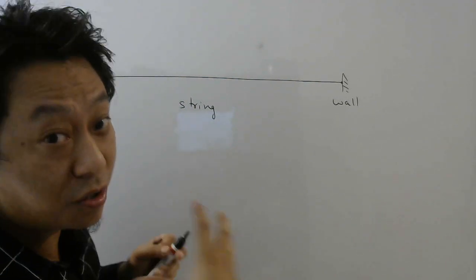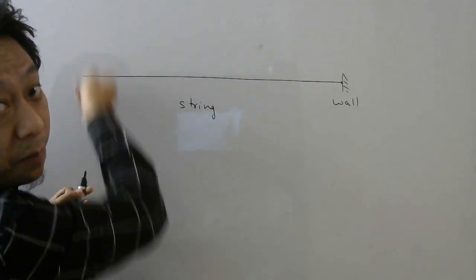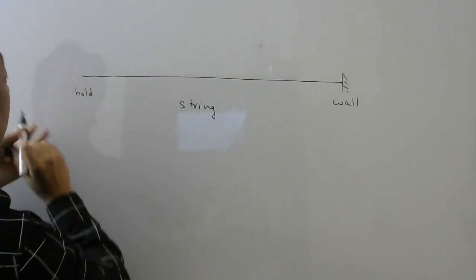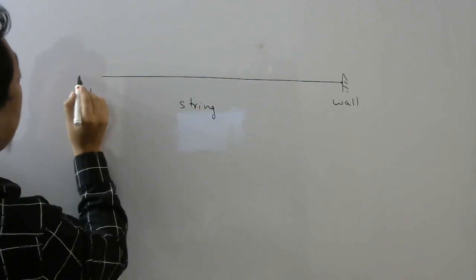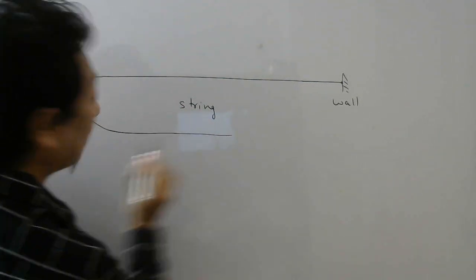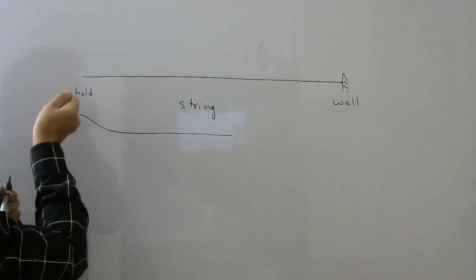Let us see how the string looks as I oscillate this point up and down. So the first time when I do like this, how the string will look? Let me show it down here. So it will look something like this, right? So this is the part when I move this point up.